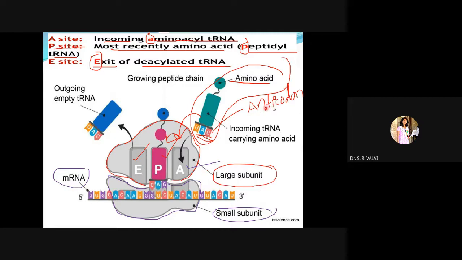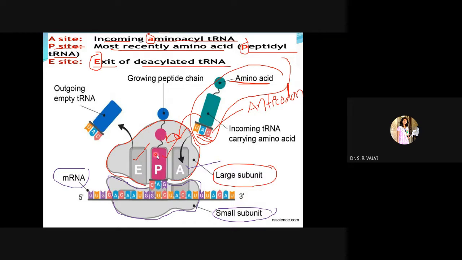Then the anticodons are present here, at the base of the tRNA. The anticodon and the codon on the mRNA bind together, and then the amino acid carried with it is released, ready to join with the amino acid of another tRNA. Likewise, this peptide chain will grow.